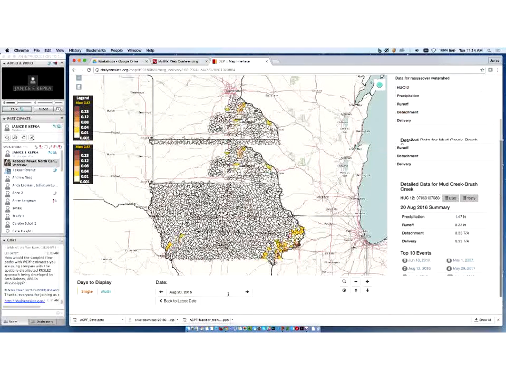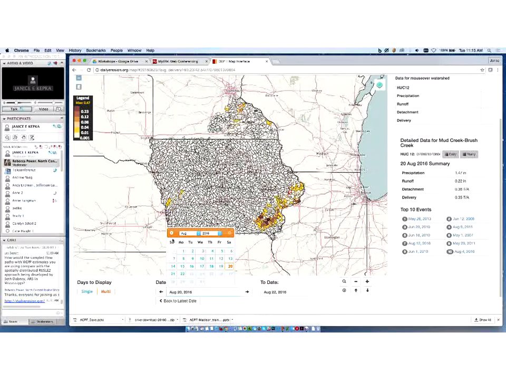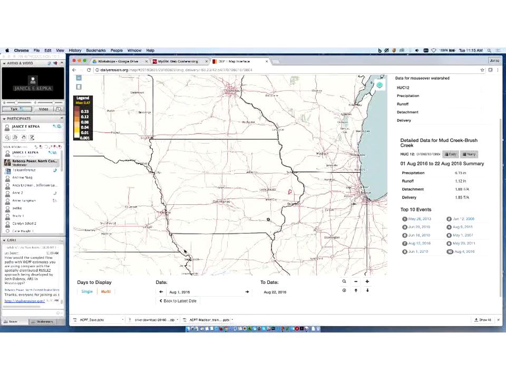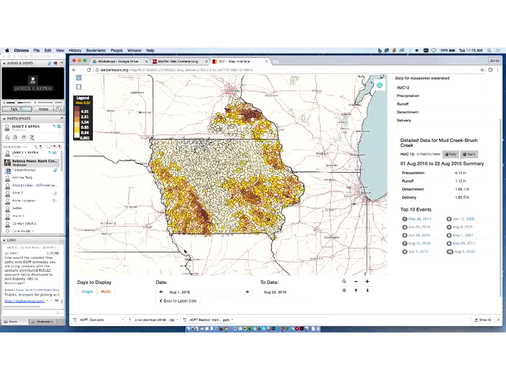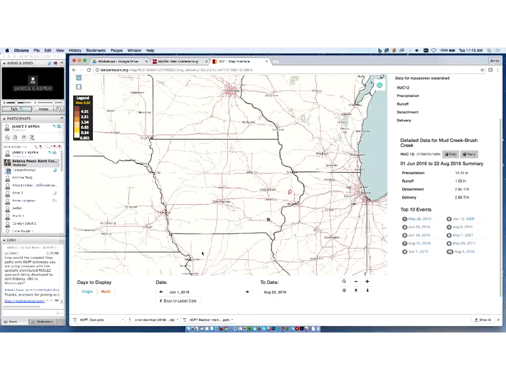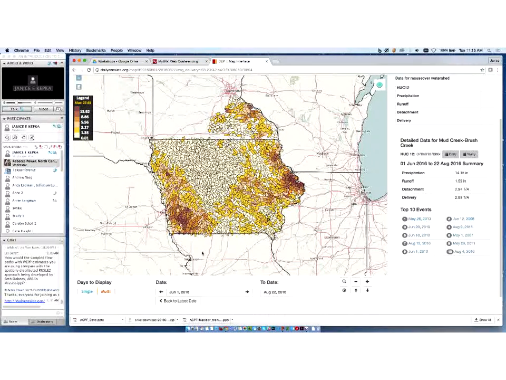Additionally, we can examine a period of time instead of just a single date. So here, let's go back to the 1st of August. It will access the database and show us that across Iowa and southeast Minnesota, we have upwards of 8 tons per acre of soil loss for the month of August. If we go back to June and look at June, July, and August, we can see that we have upwards of 28 tons per acre lost.